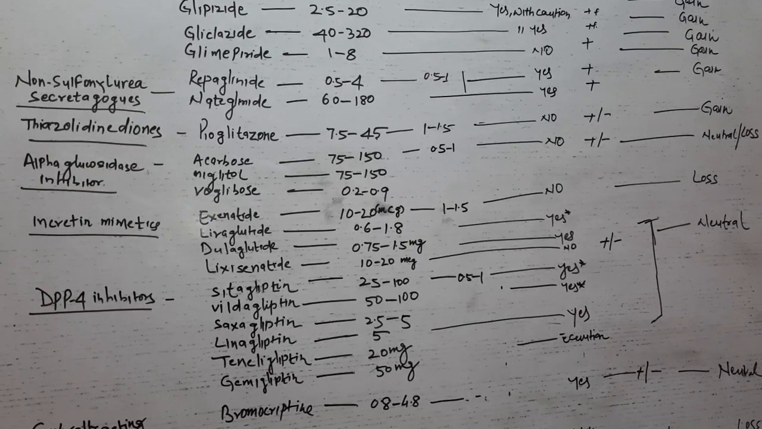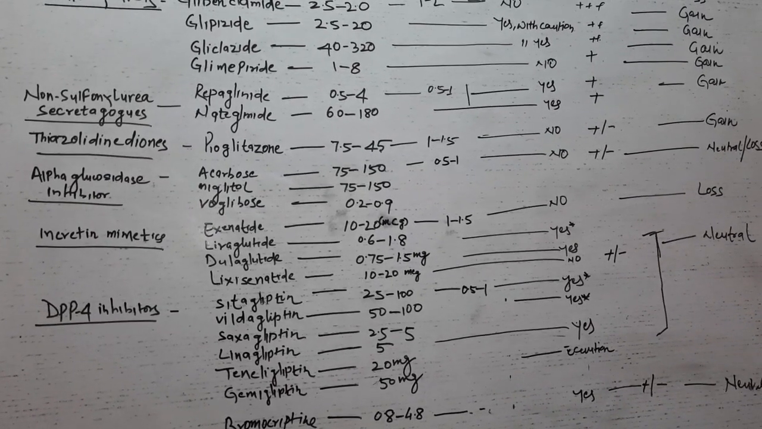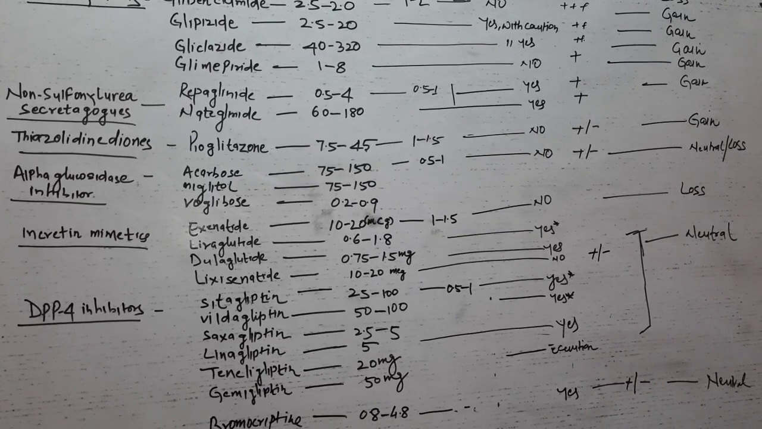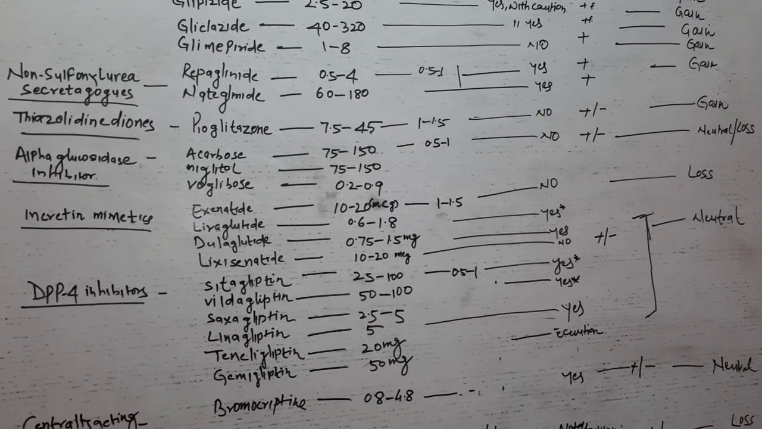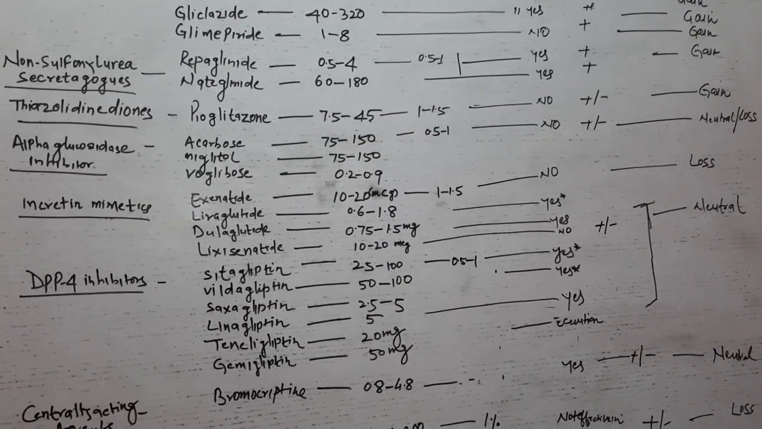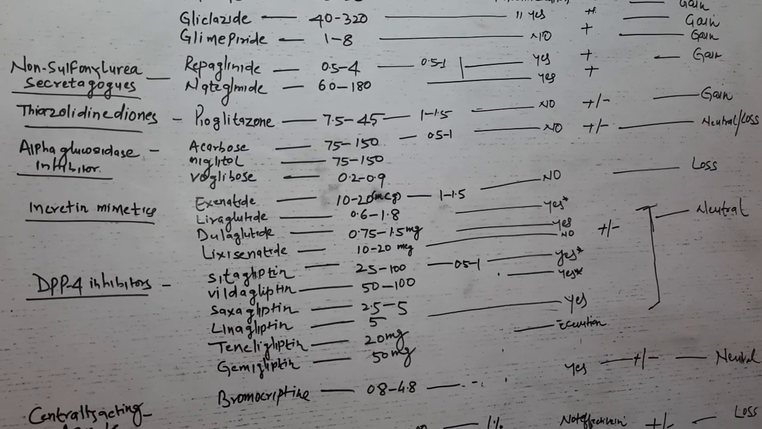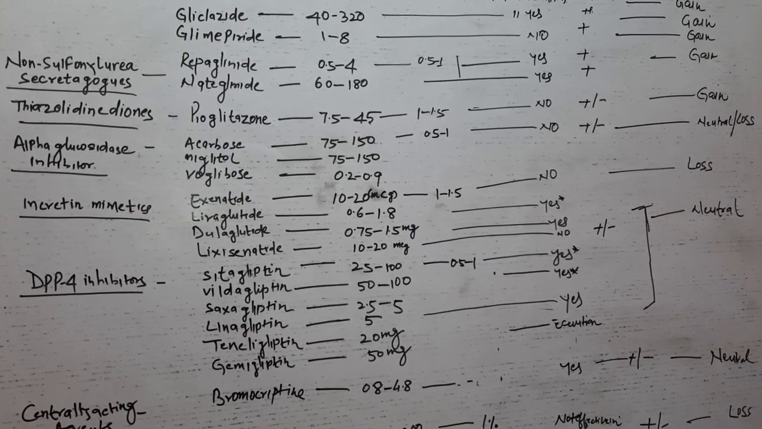After that, we will discuss a very important drug class called glitazones, which comes under the classification thiazolidinediones. These are the most important class of anti-diabetic medications to be used. They are mainly used as insulin resistance drugs.